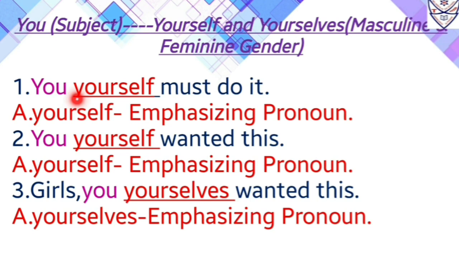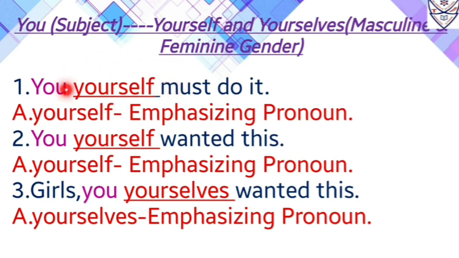First one, you yourself must do it. Now in this sentence we can see the sentence starts with you. That is a pronoun as well as a subject. Now this subject is followed by a pronoun and that pronoun is yourself.